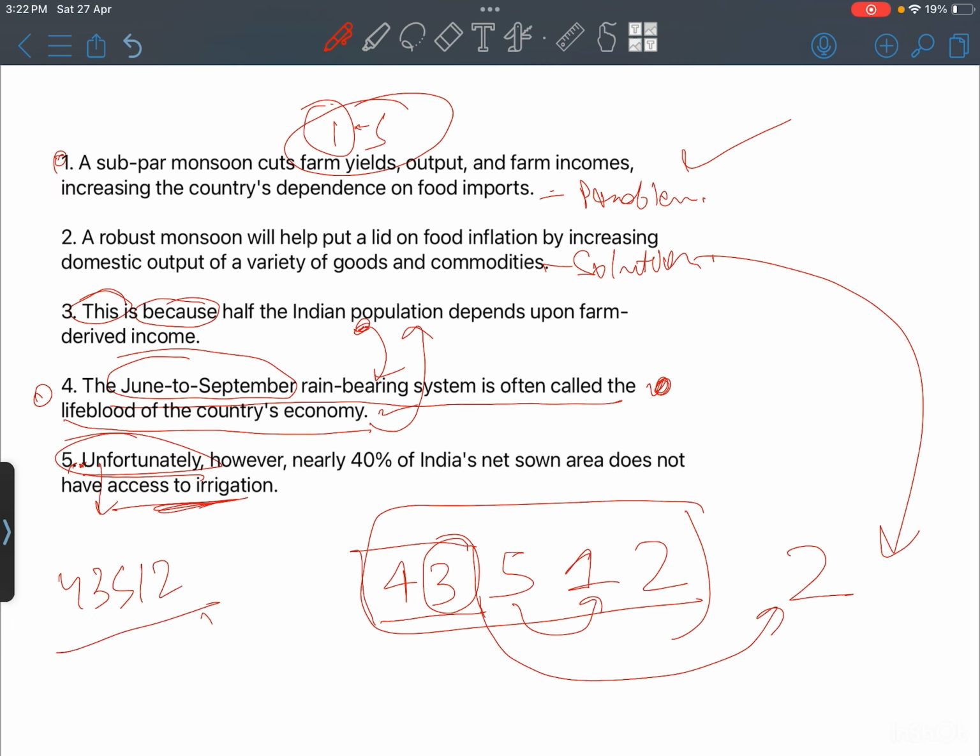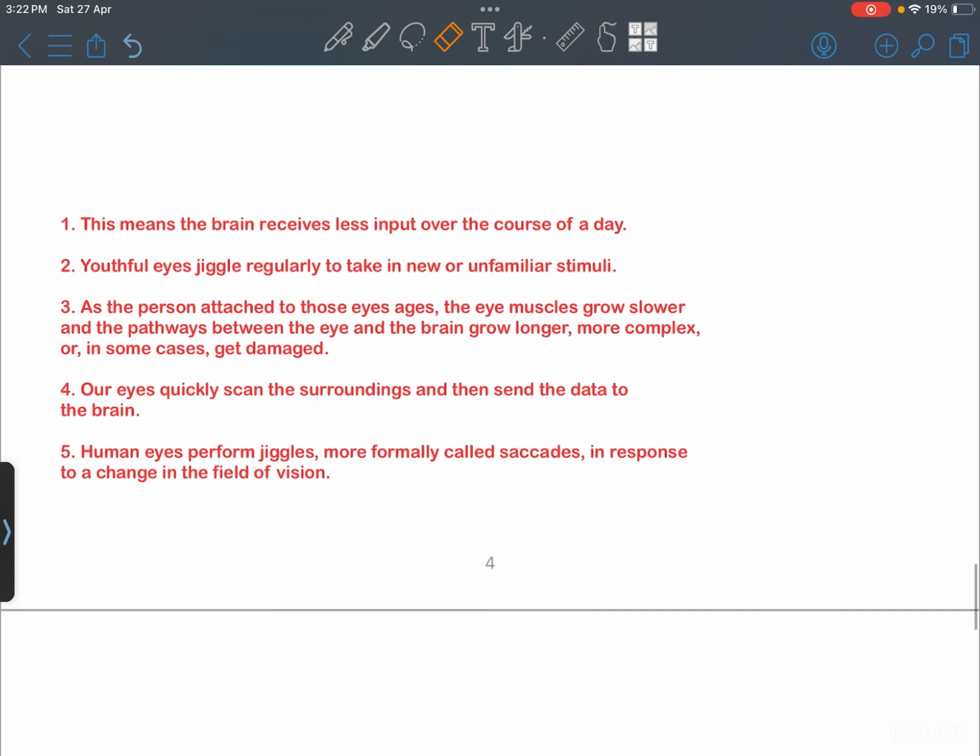Thank you. Coming to the next question. Again, we'll follow the same approach. Let's look into some keywords first that will help us understand what this entire paragraph is about. So this means a brain. The next is jiggle, stimuli, and muscles grow slower. Eyes perform jiggles. Again, there's a repetition of jiggle.